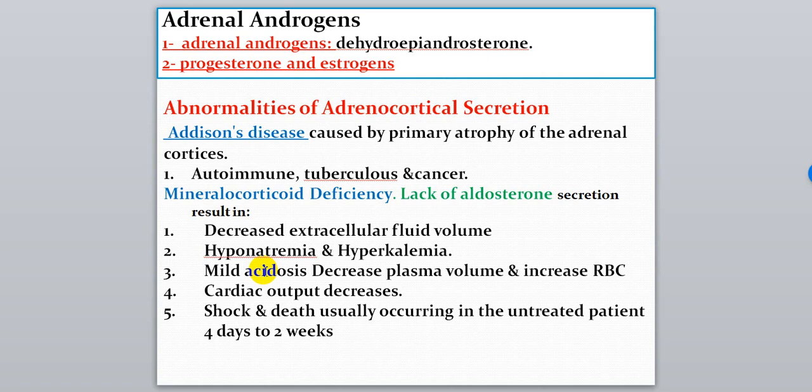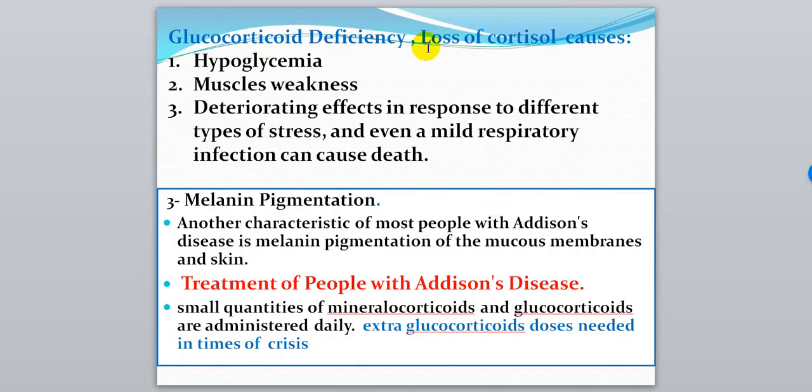Both of them cause Addison disease. Addison disease has lots of symptoms related to deficiency of aldosterone and symptoms related to the deficiency of cortisol. In addition, there is pigmentation in the mucous membrane and skin.